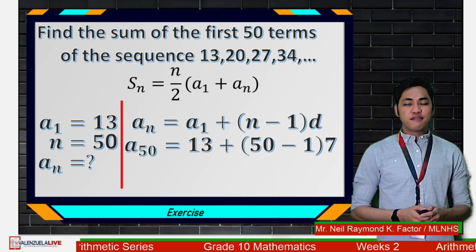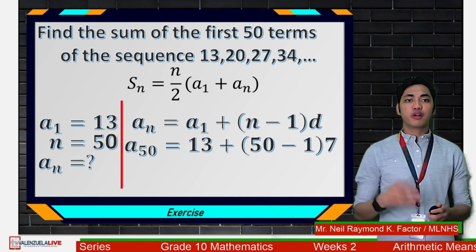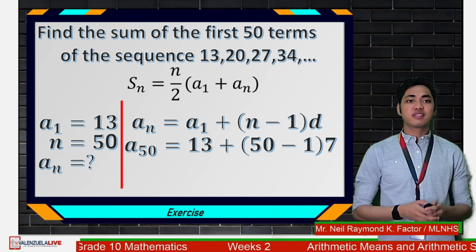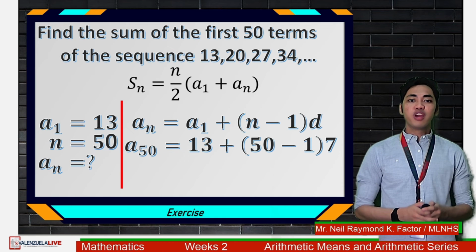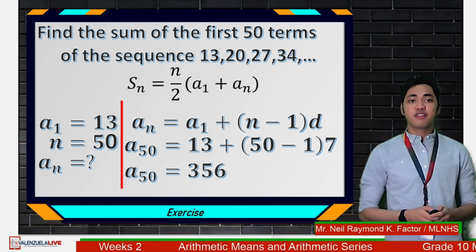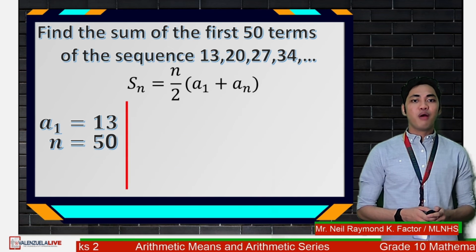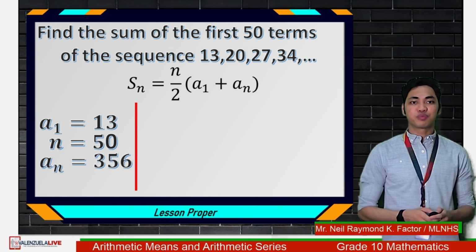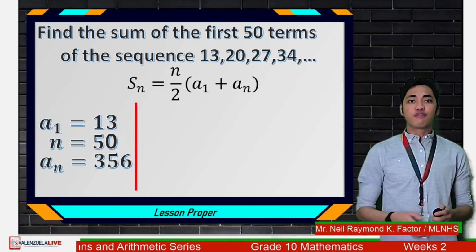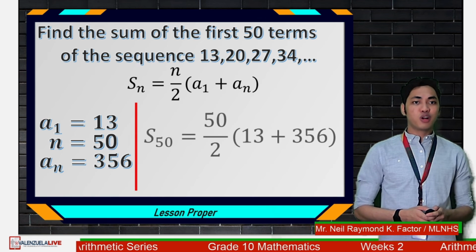And that is a sub 50 is equal to 13 plus quantity 50 minus 1 times 7. If we are to solve that, we have a sub 50 is equal to 356. So we now have our 50th term, which is 356. We can now solve for the sum of the first 50 terms.